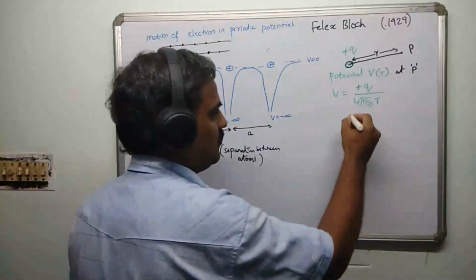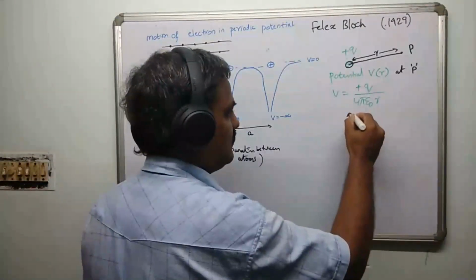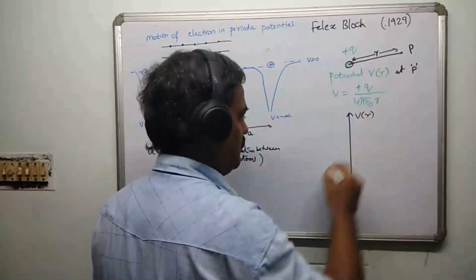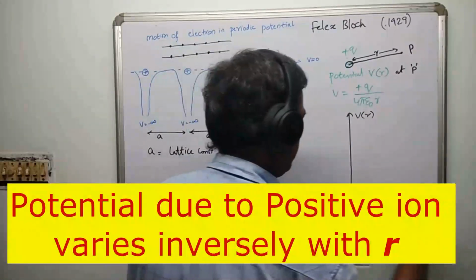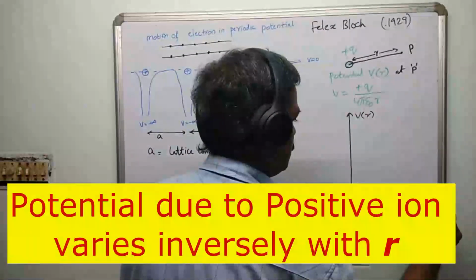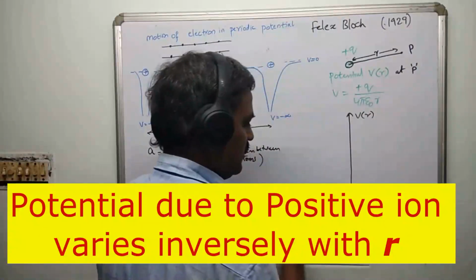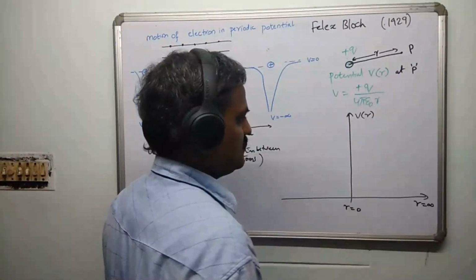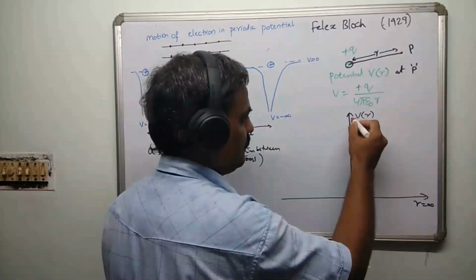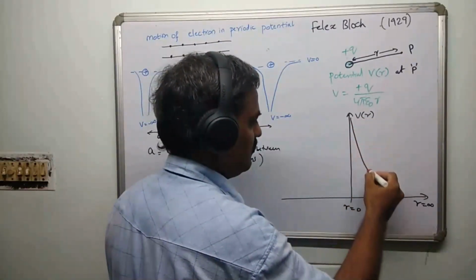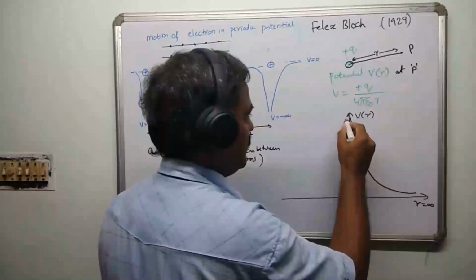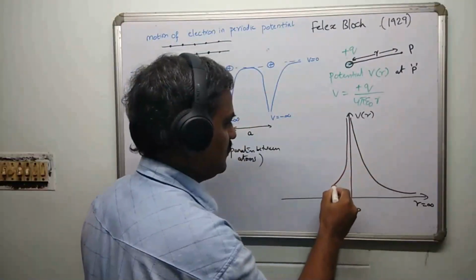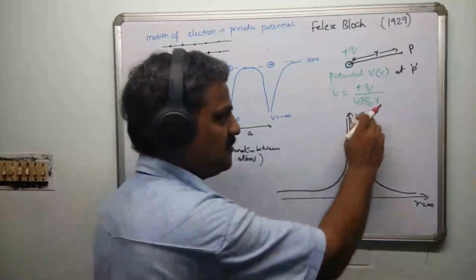If you want to explain the potential V of R as a function of R, here it is R equal to infinity, similarly R equal to infinity on the other side. So the potential goes to infinity and it drops like this, and symmetrically on the other side it goes like this. This is the potential.